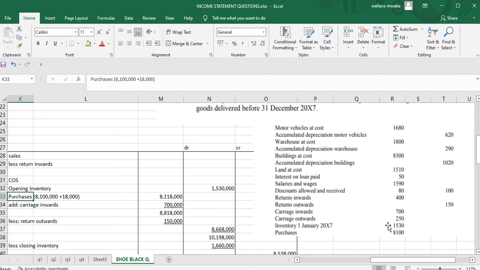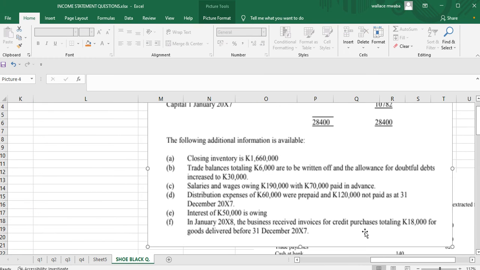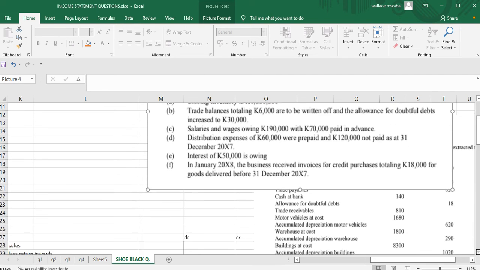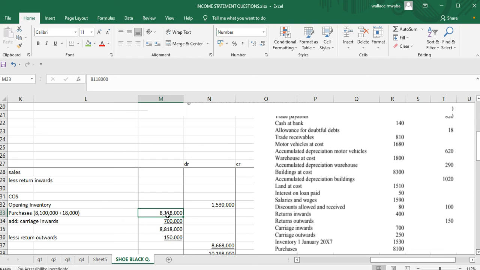Purchases is 8,100,000. And then we also have these credit purchases, which I forgot to put. These are the credit purchases which we forgot to put for the previous year. So I'm going to say 18,000 plus 8.1 million, we're going to get 8,118,000.